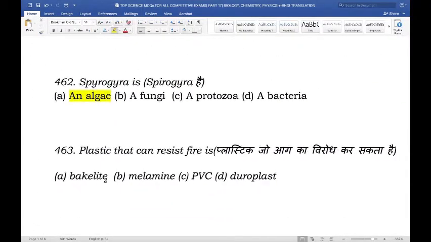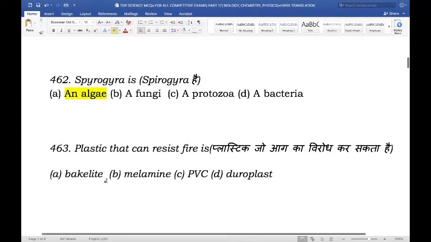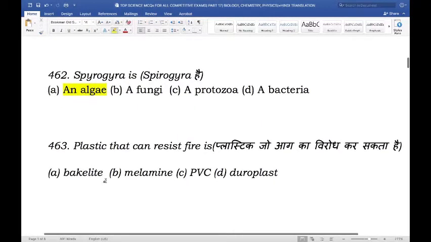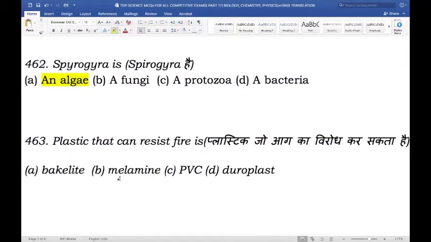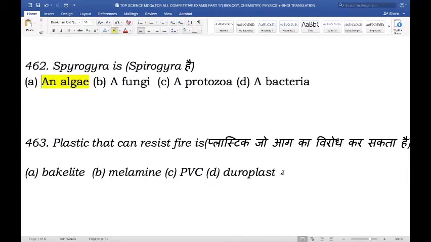Next, plastic that can resist fire is. So what type of plastic can resist fire? Is it bakelite, melamine, PVC, or Duraplast? And the right answer here is melamine.